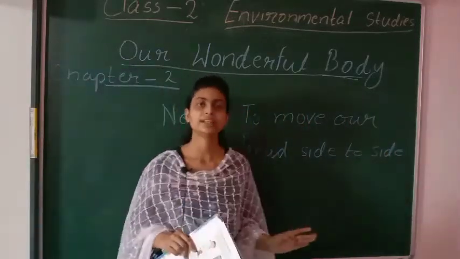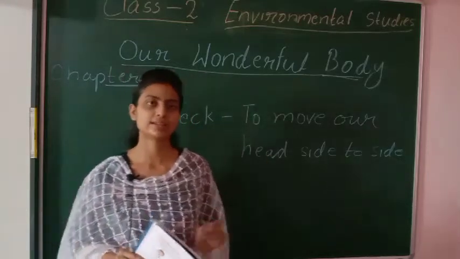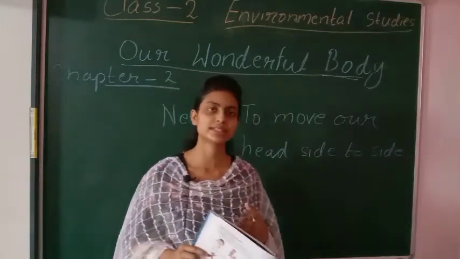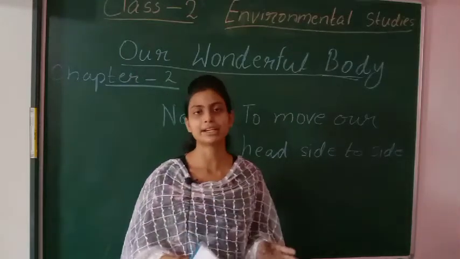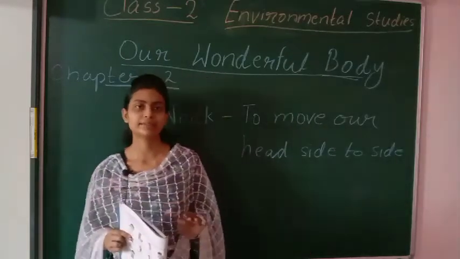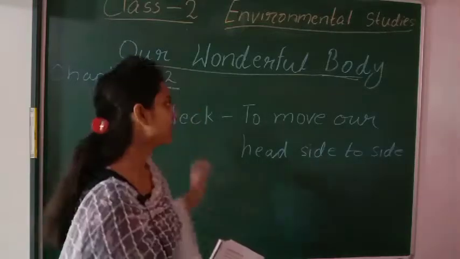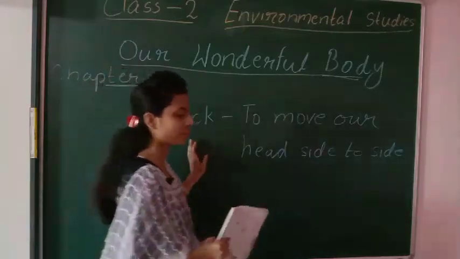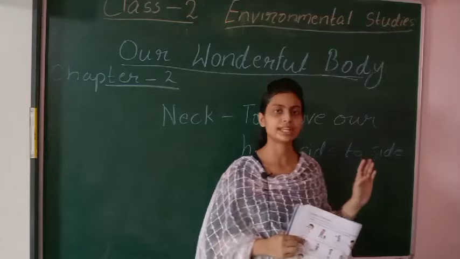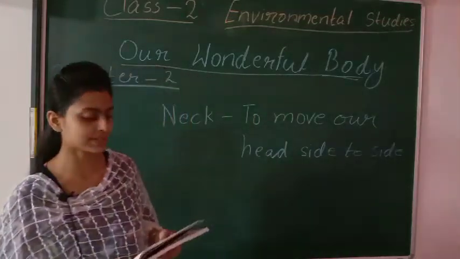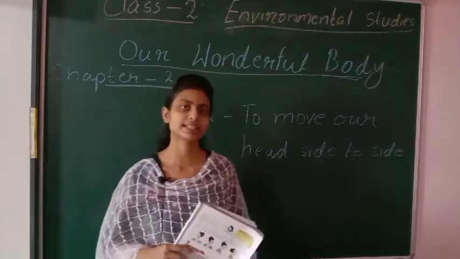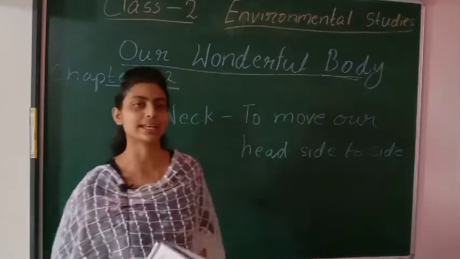When we are moving our head, we always take the help of our neck. Without the neck we can't move our head side to side or see anywhere. So the neck is also a body part, and the function of the neck is to move our head side to side. Now we have discussed the function of our hands, legs, knees, back and neck.